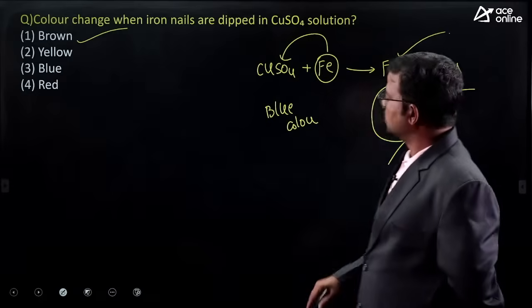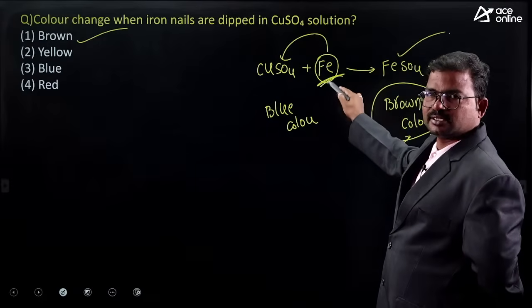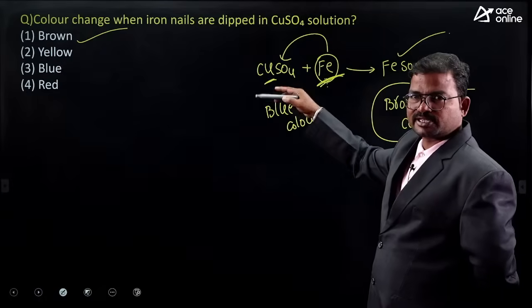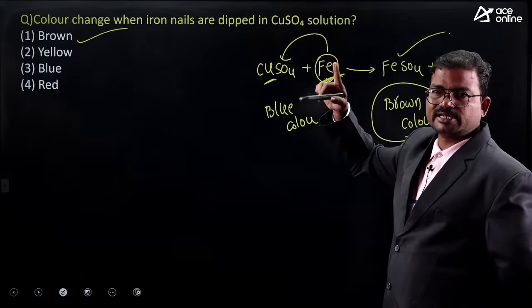Okay, this is a displacement reaction, a single displacement reaction. How many elements are displaced here? Only 1. That's why it is a single displacement reaction.